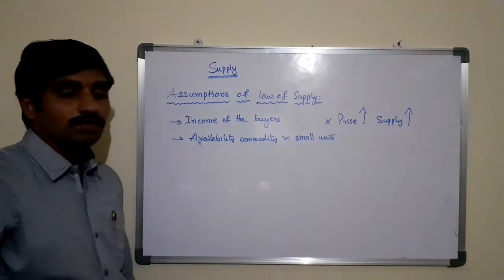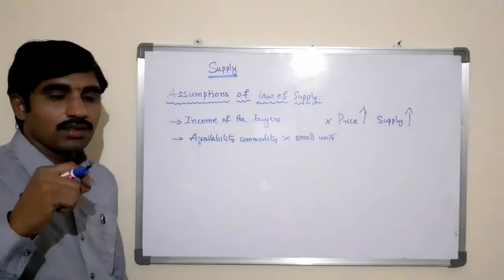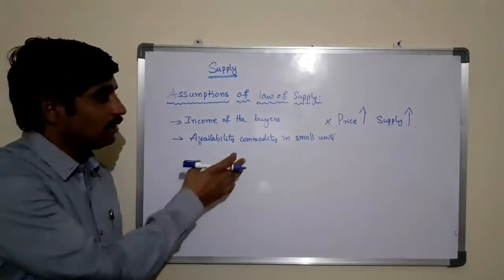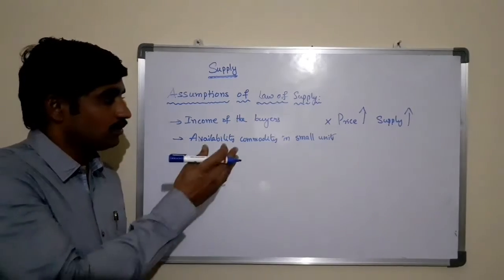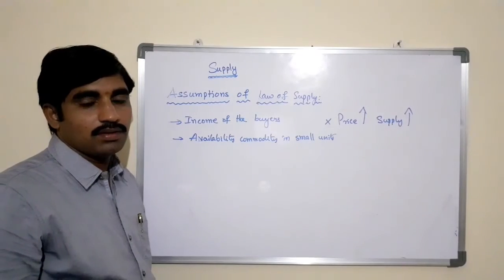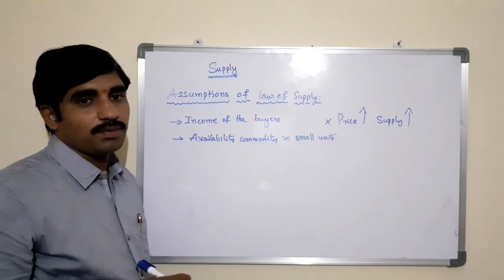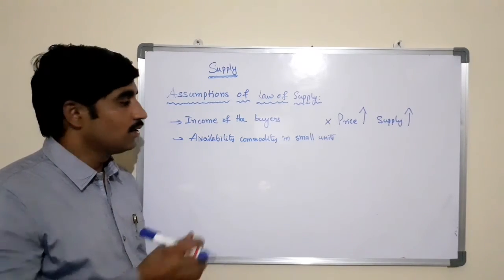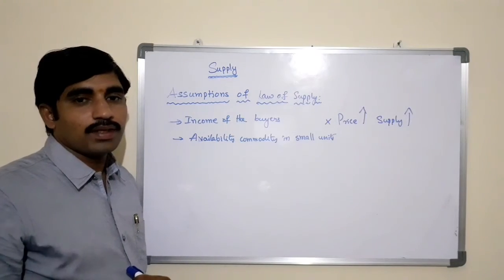If the unit size of the commodity is large, then no consumer will come to purchase the products. Automatically there is no demand. No demand means the supply also will decrease. So there is no change in the size of the commodity.